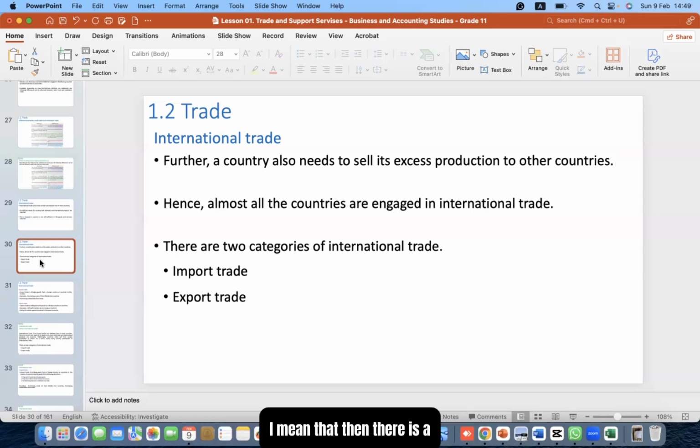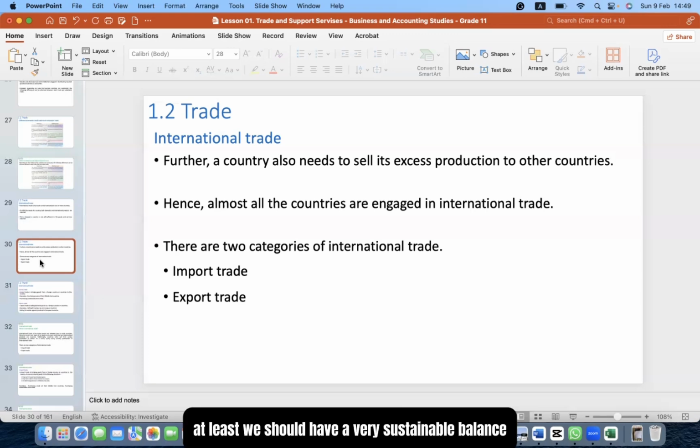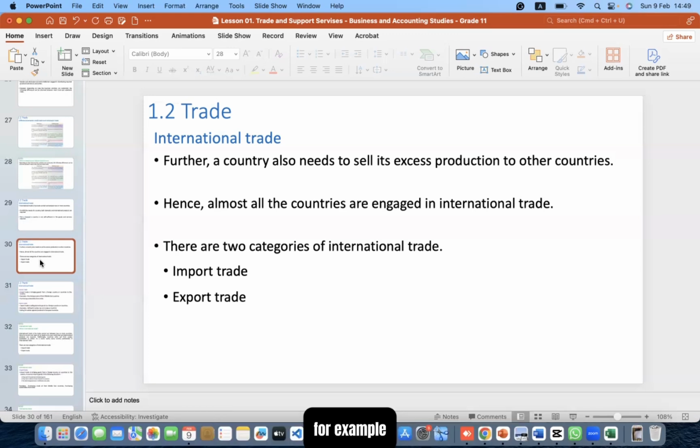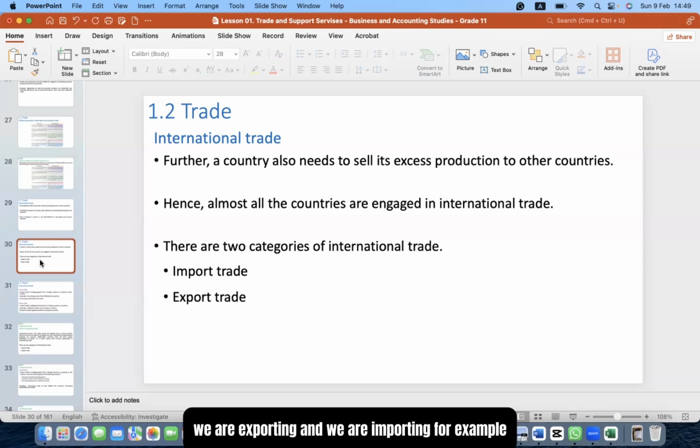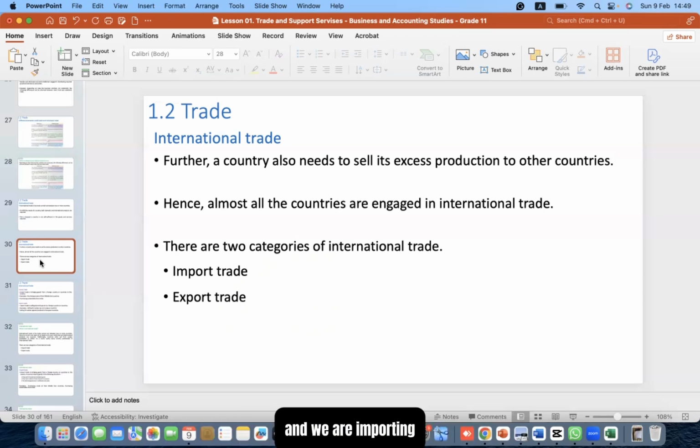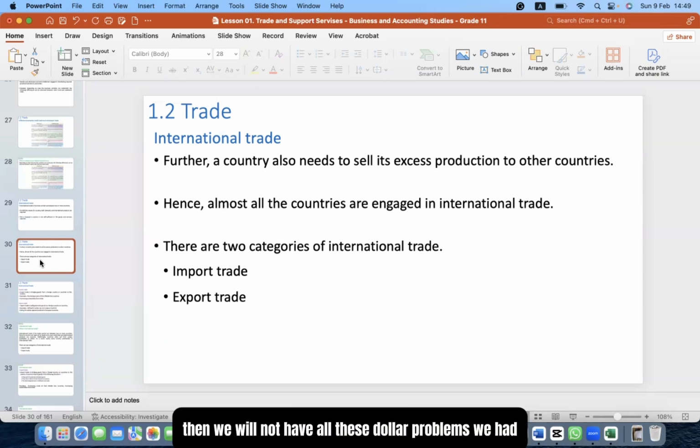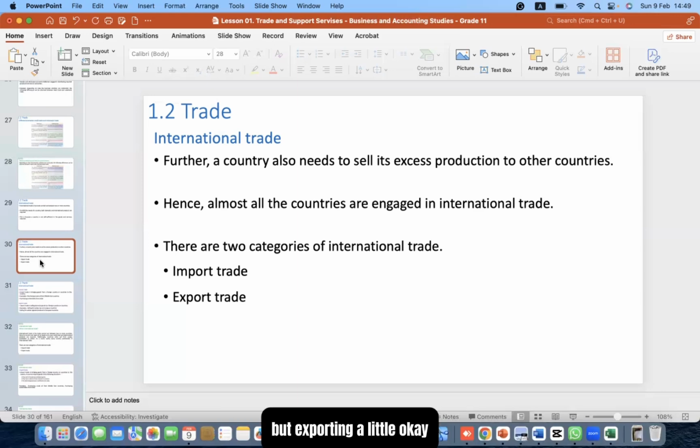Then there is a trade balance problem between two countries. In an ideal scenario, at least we should have a very sustainable balance. For example, we are exporting $100 worth of goods and we are importing $90 worth of goods. Then it's good. Then we will not have all these dollar problems we had. But in countries like ours, what happens is we are importing a lot but exporting a little.